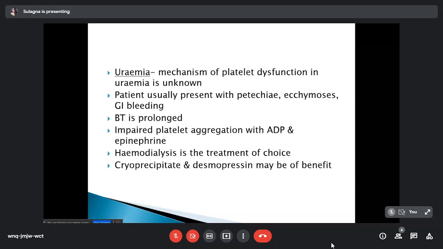Uremia: the mechanism of platelet dysfunction in uremia is unknown. Patients usually present with petechiae, ecchymosis, and GI bleeding. BT is prolonged. Impaired platelet aggregation with ADP and epinephrine is seen. Hemodialysis is the treatment of choice in case of platelet dysfunction in uremia. Cryoprecipitate and desmopressin may be of benefit.